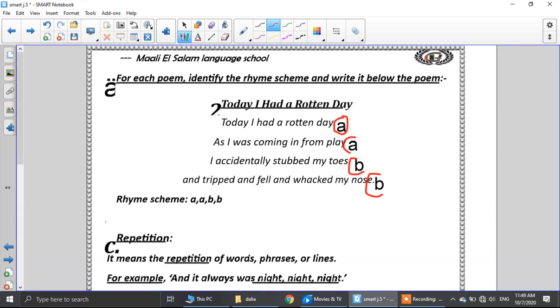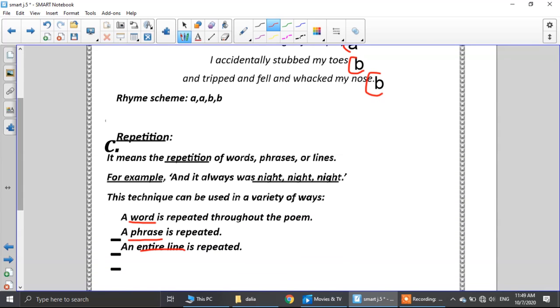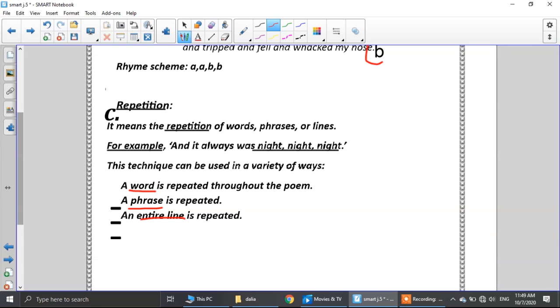Excellent. Okay, now the last part, as we said before, the sound devices. It will be alliteration, rhyme scheme, and the last one, repetition. From the word here, what's the meaning of repetition? It means the repetition of words or phrases or lines. For example here, and it always was night, night, night. It's called what? Repetition. The word night is repeated more than one time.